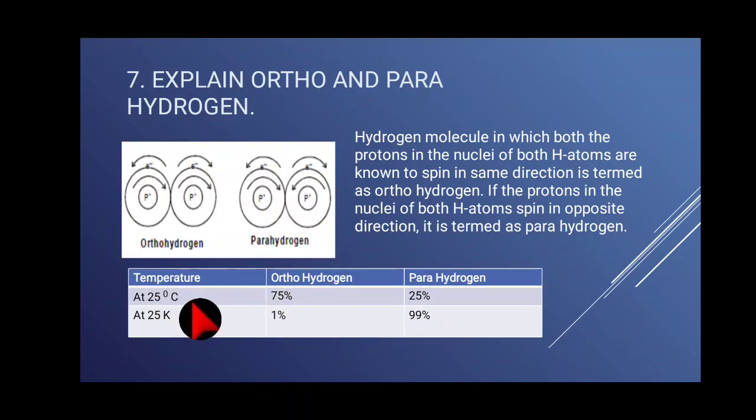At 25 degrees Celsius means room temperature. 25 Kelvin is very low temperature. At low temperature, orthohydrogen only 1 percentage, para hydrogen 99 percentage. So keep this in your mind. At 25 degrees Celsius and 25 Kelvin, what are the percentage values of orthohydrogen and para hydrogen?